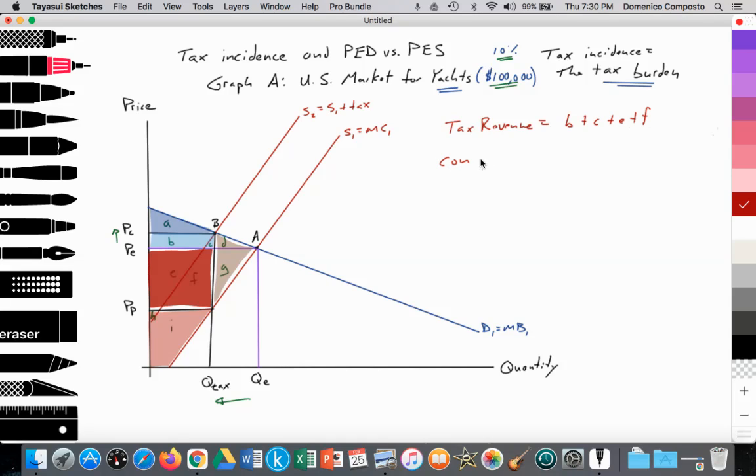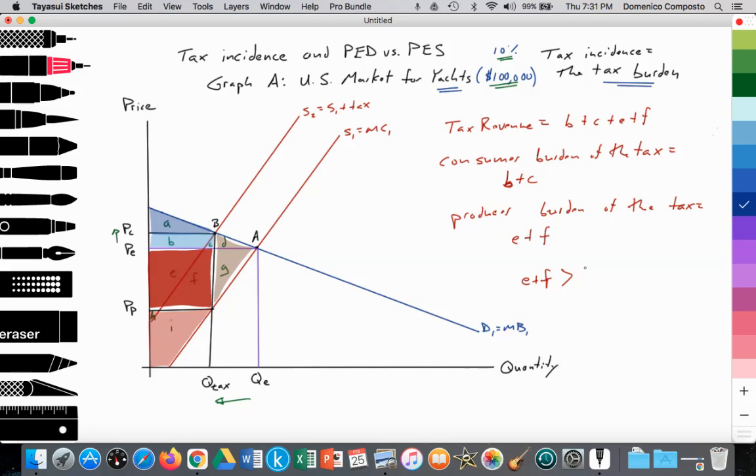But the consumer burden of the tax is just equal to areas B plus C, whereas the producer burden of the tax, of the luxury tax, is equal to areas E plus F. So we can clearly see that the producer losing areas E and F, that area is greater than the lost consumer area of B plus C. So the producer carries the burden.